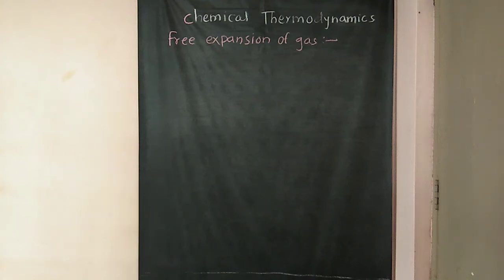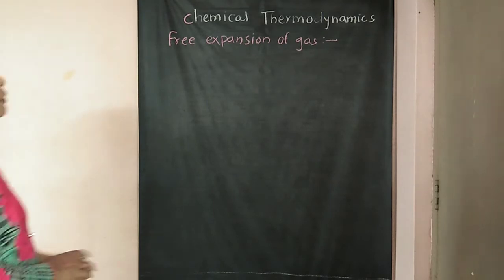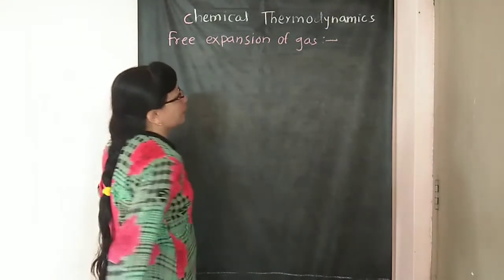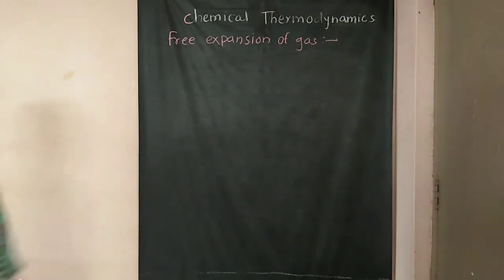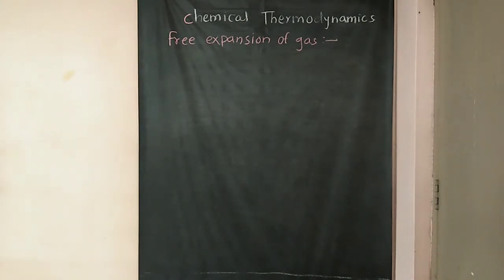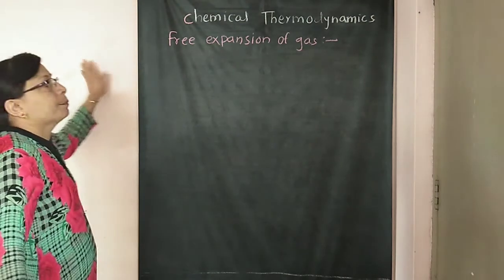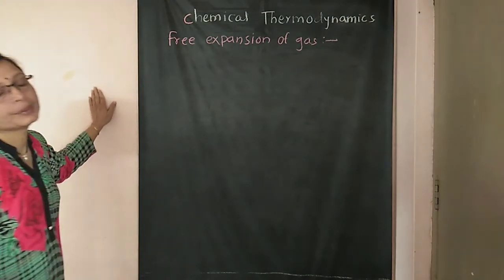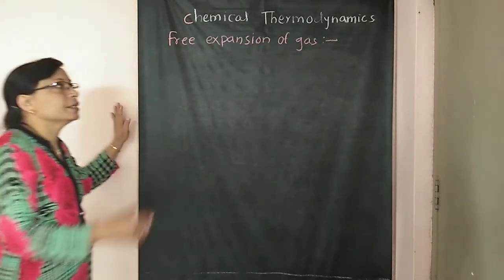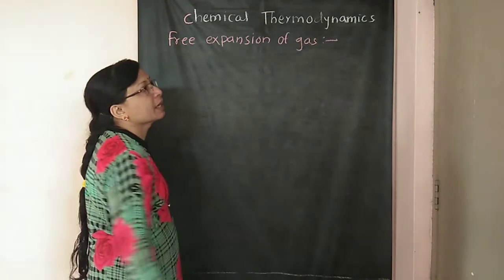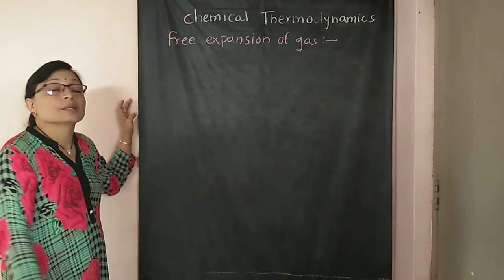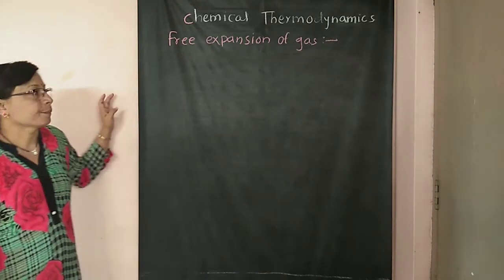So, good morning, friends. Today we are going to start the new point of chemical thermodynamics. Last time we have seen the pressure-volume type of work done, and also we have studied the equation W is equal to minus P external into delta V. We studied how to derive that equation for the pressure-volume type of work done.